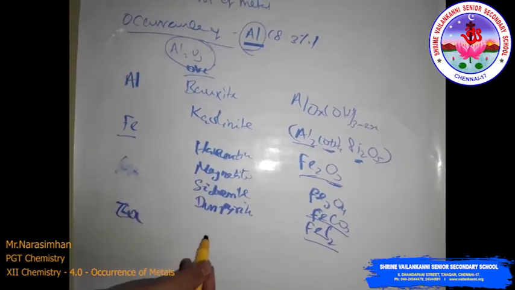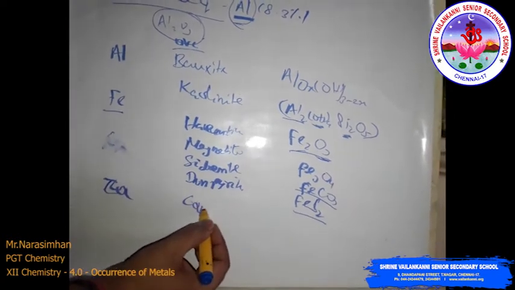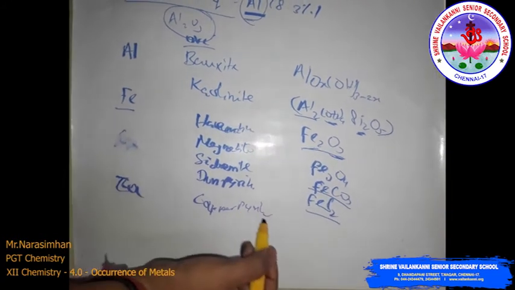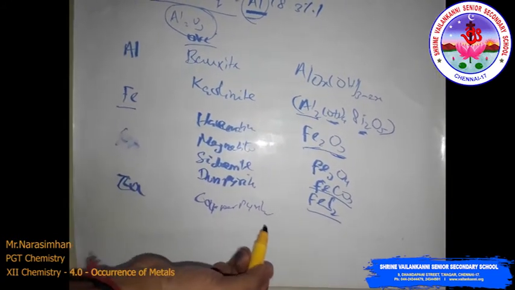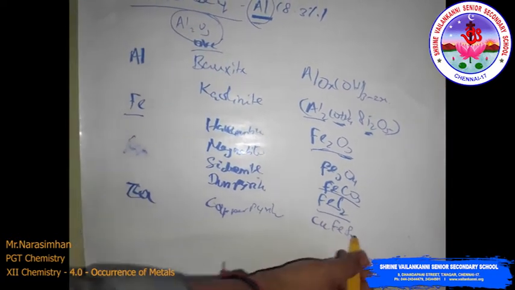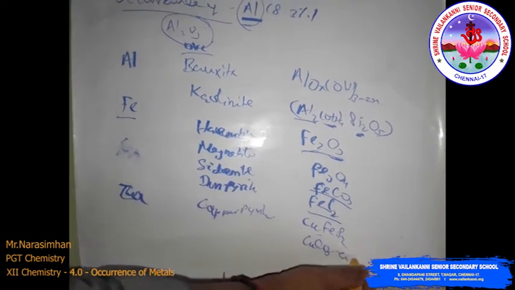Then copper usually occurs as copper pyrites, malachite, cuprite, copper glance, like this: copper iron sulfide, copper carbonate, and copper hydroxide.